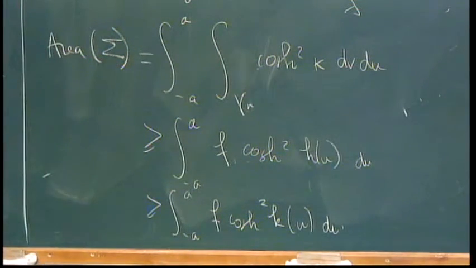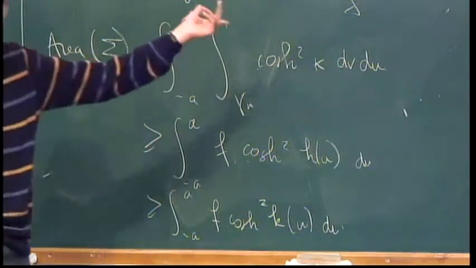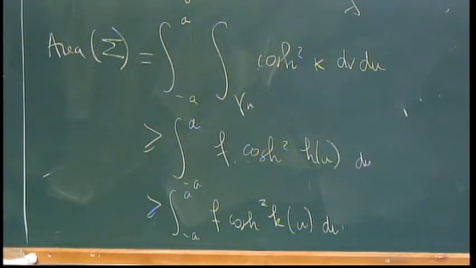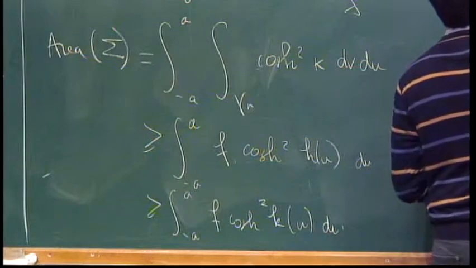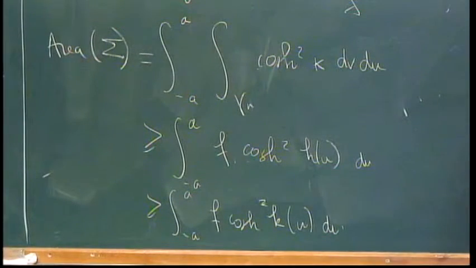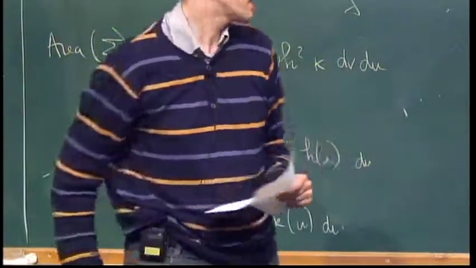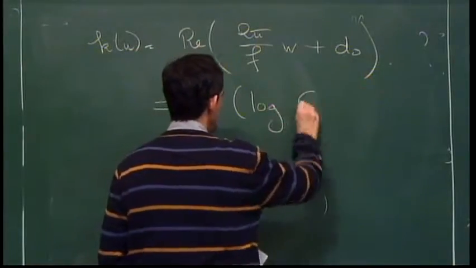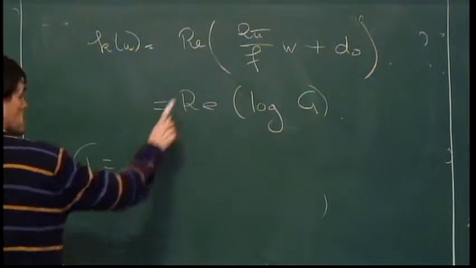But here, everything is done, because what is k of u? k of u is affine of some slope. So it has some form, which is very simple. k of u, I can write it as the real part of 2 pi over f times w plus some constant d0. But now I can write this as the real part of log G, log capital G, where capital G is just the exponential of this stuff.